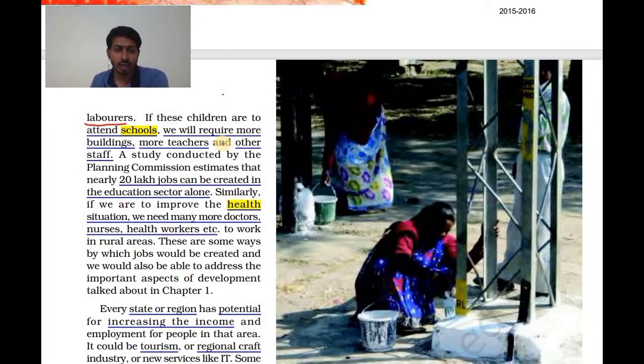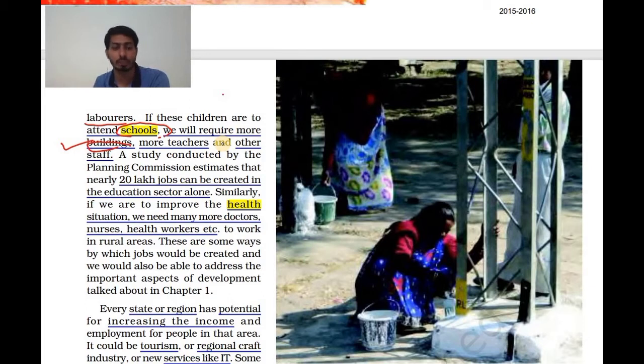If these children are to attend schools, we will require more buildings. Of course, here again the focus is on the same point: how employment can be generated. We are talking about school buildings and more teachers. During the construction of the school building, we will require laborers. Then once the building is prepared, of course teachers will be required, furniture, electricians and plumbers will be required.